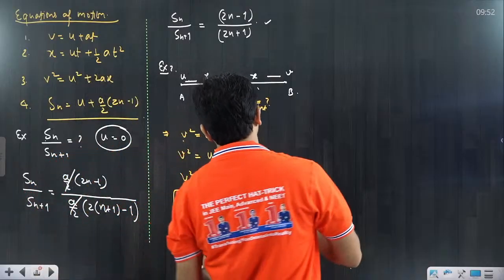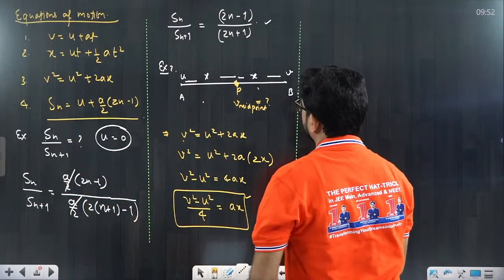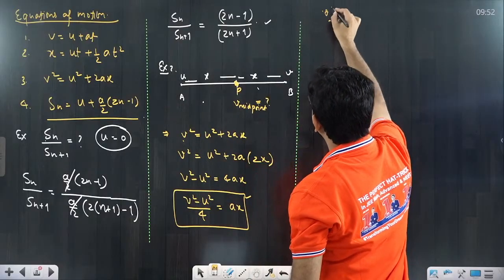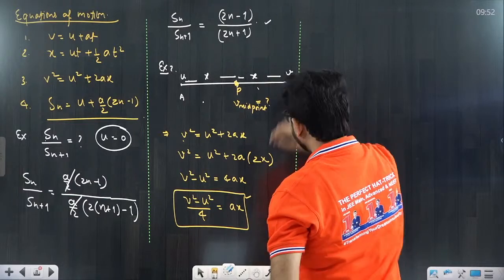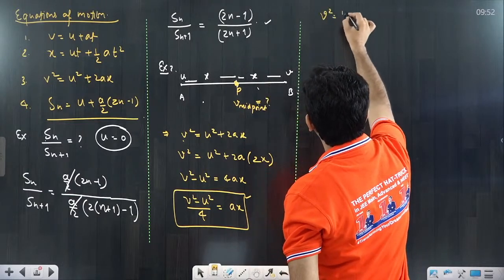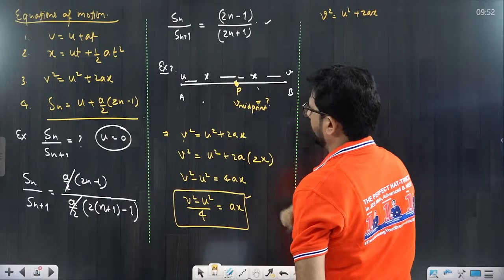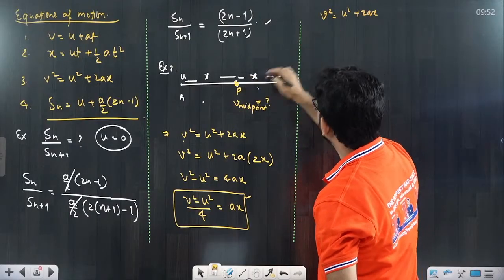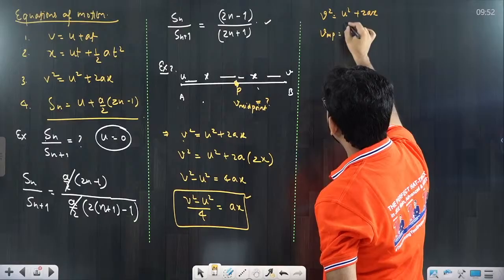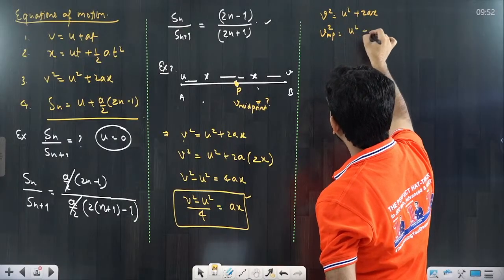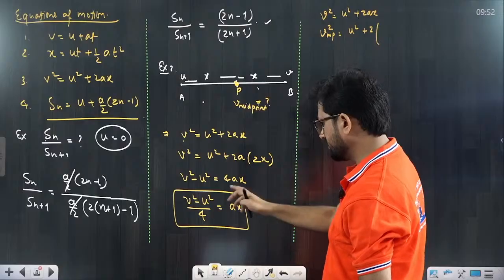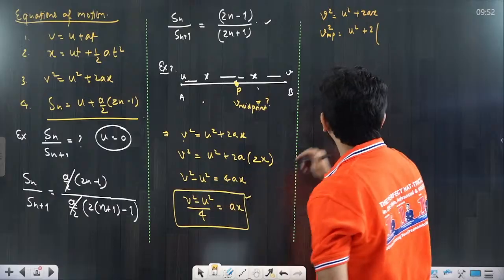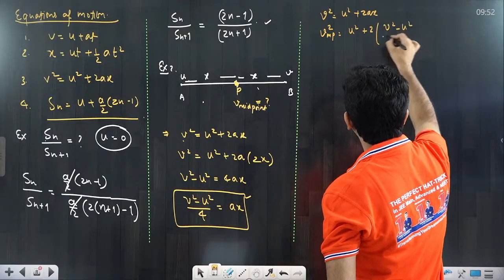Now similarly, again I am writing the third equation, because between A and P I am applying it. Between A and P you will say again the third equation: v square is equal to u square plus 2ax. Here the midpoint velocity is what we have to calculate, so the midpoint velocity square is equal to u square plus 2 into a x. The ax value we already know, so you put v square minus u square divided by 4.